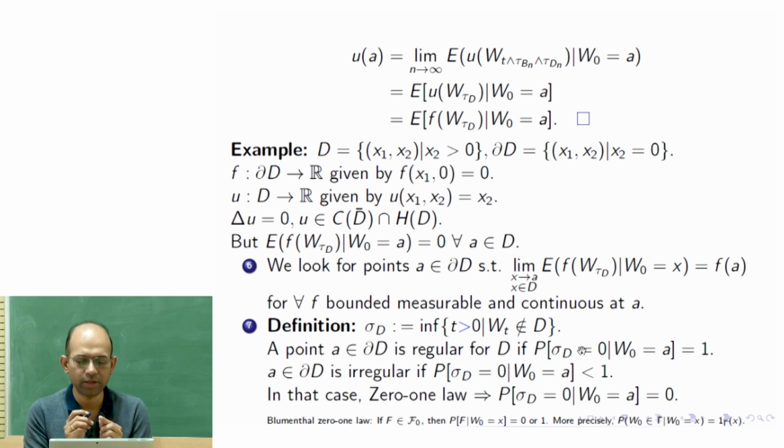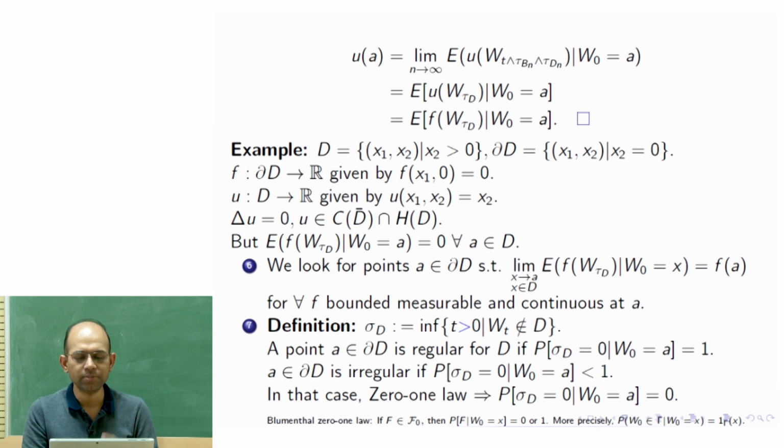Whenever it touches a point, it oscillates there infinitely often. So sigma D is equal to 0. Why? Because whatever small time you take, there is a positive probability that it would cross the boundary before that time also. So if you take the infimum, you would get 0 here.